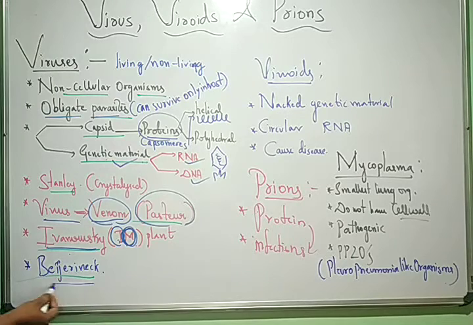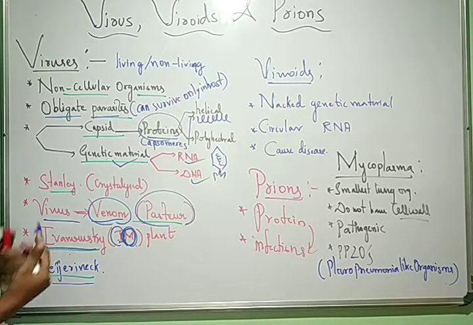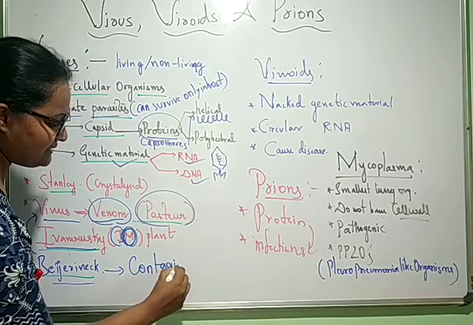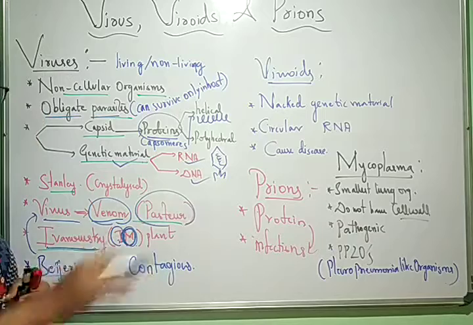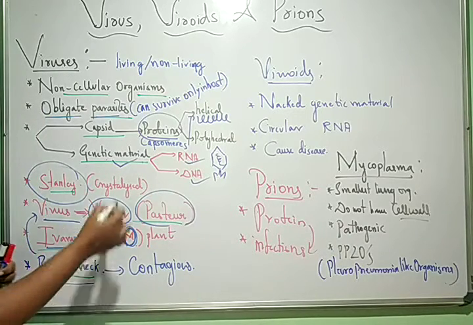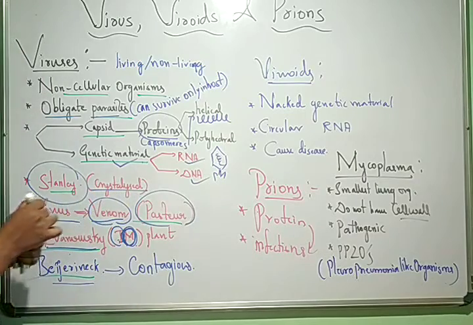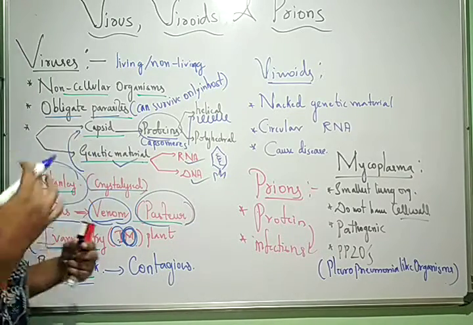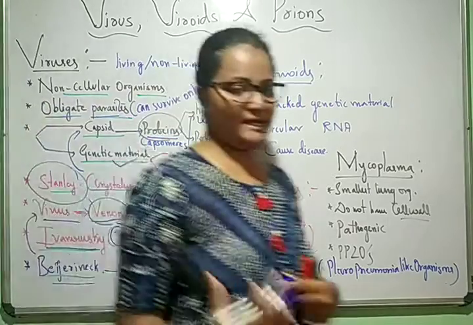Beijerinck said these viruses are contagious, meaning disease causing or spreading, communicable disease. And the scientist Stanley crystallized these viruses, and showed they are made up of proteins.